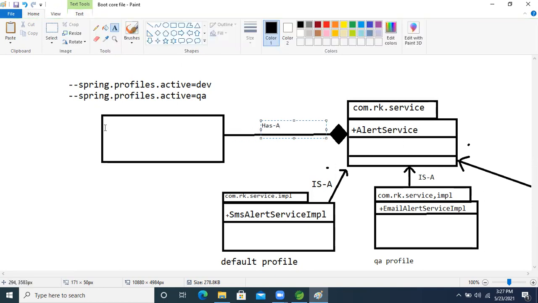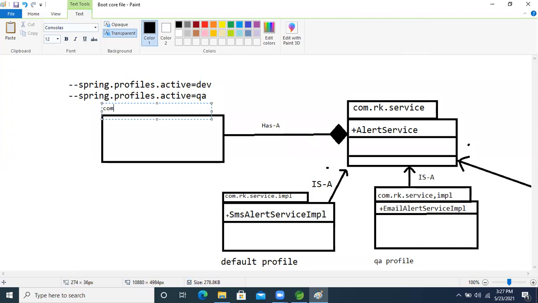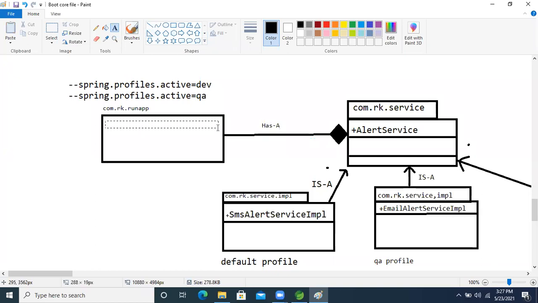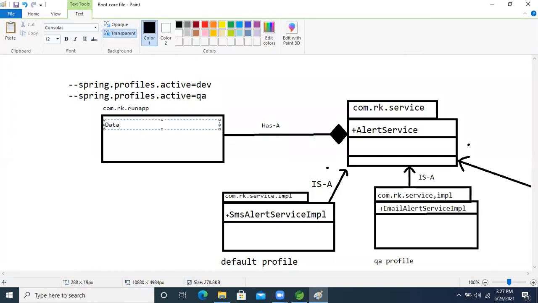So the package name is com.rk.runapp. After that, I'm taking the class name, DataRunApp.